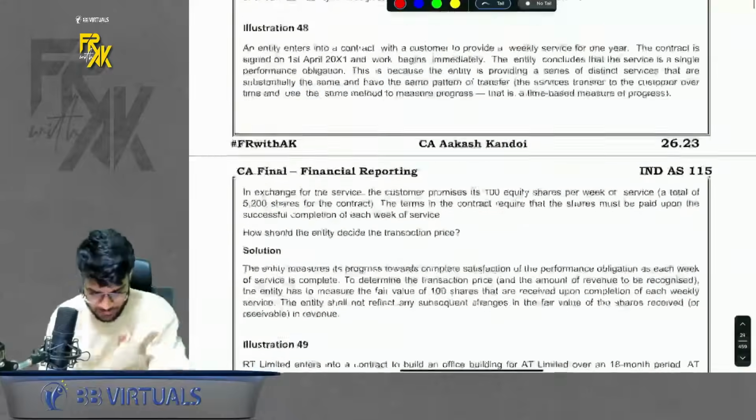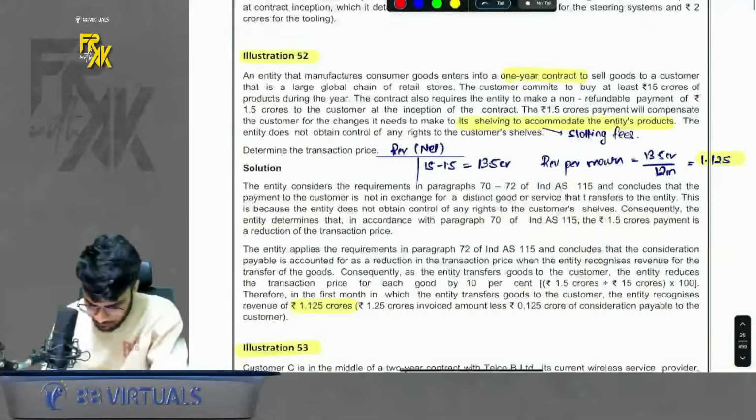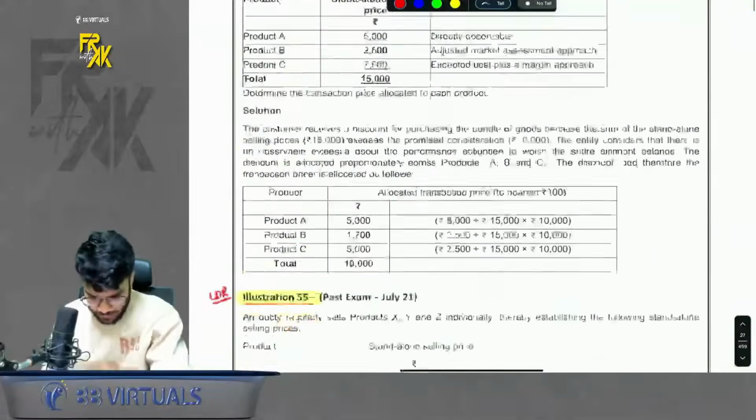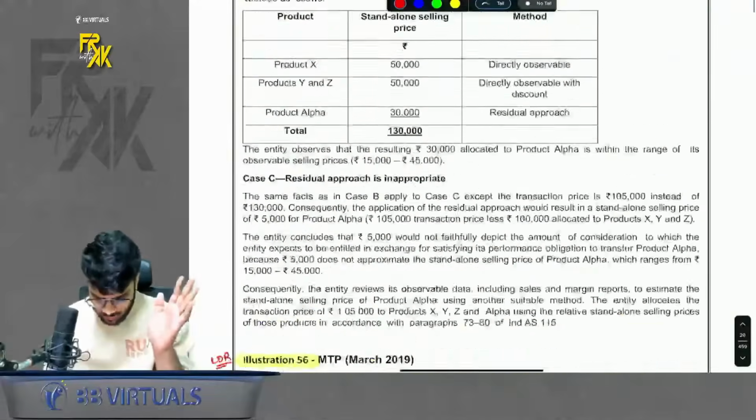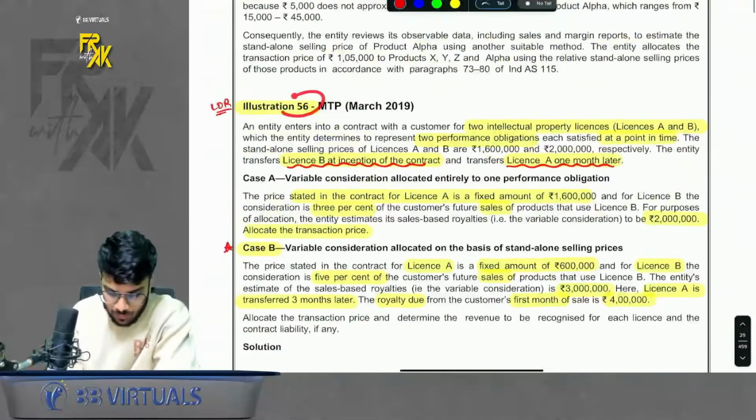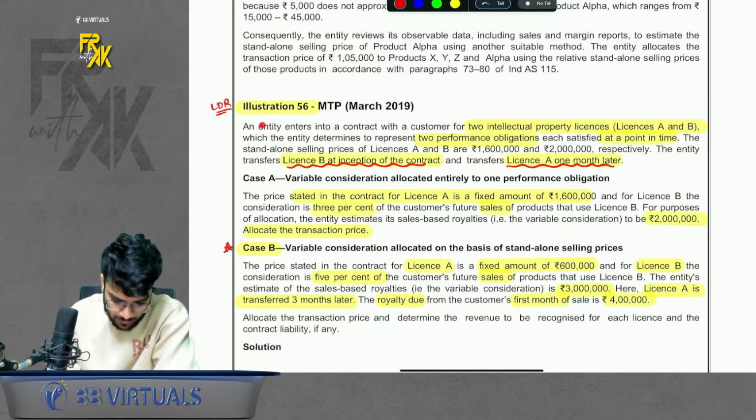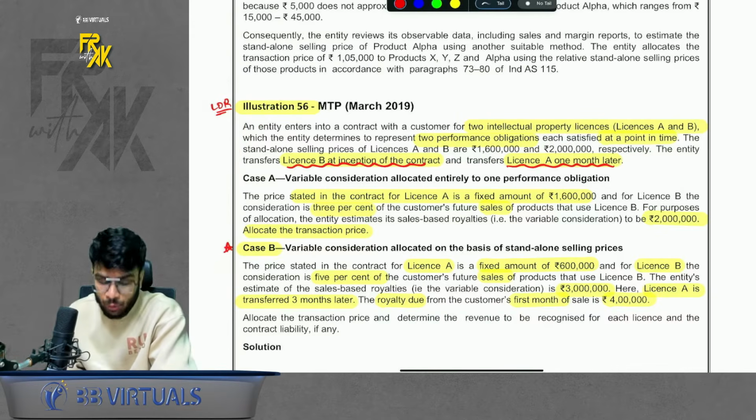Now in sequence, which other question comes? I will discuss only good questions. This 56 is a very good question. Please have a look here. I will urge you, if you don't understand this, please have a look at the solution also, which I am giving in the board notes.